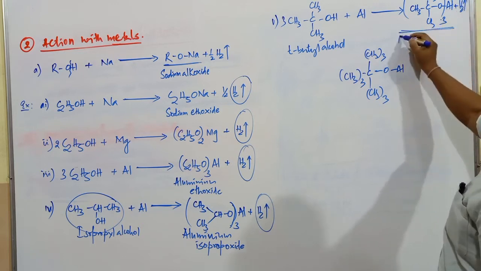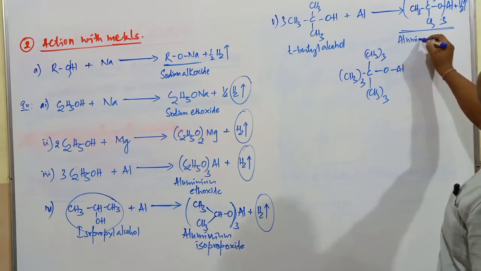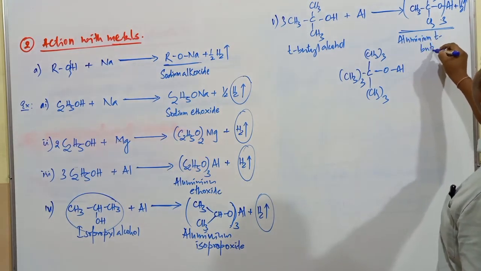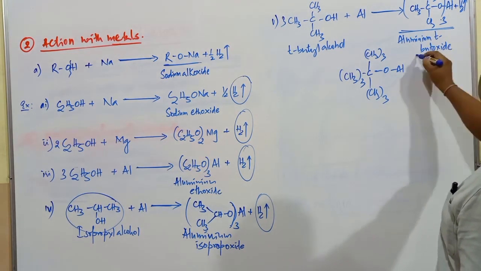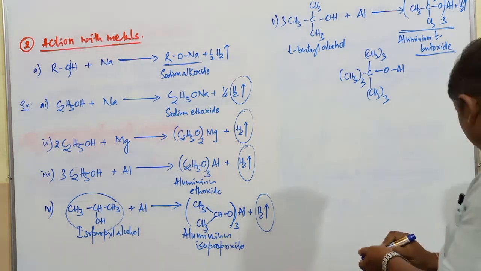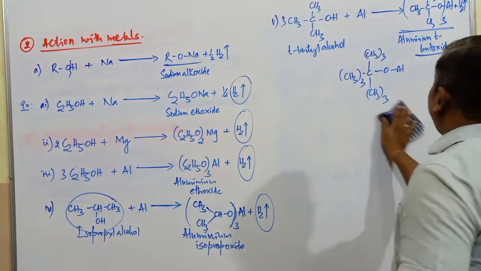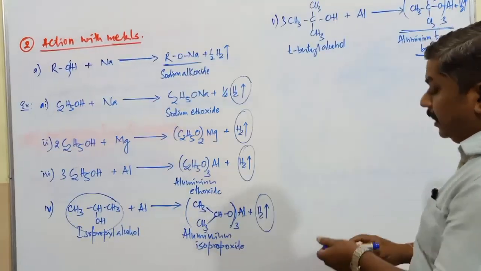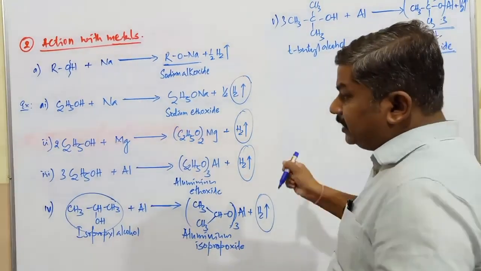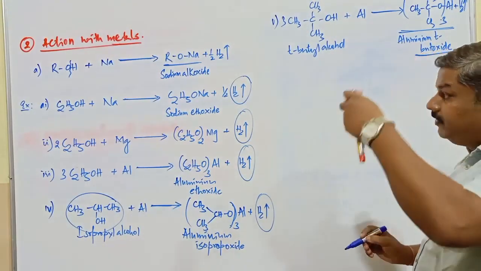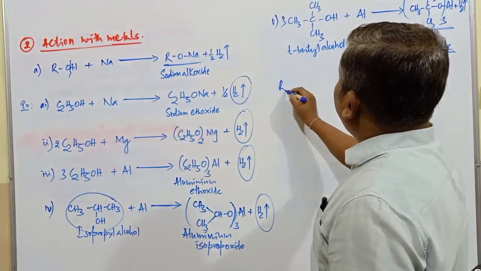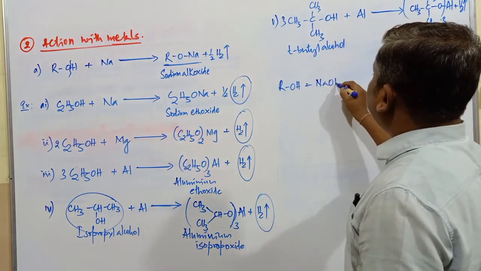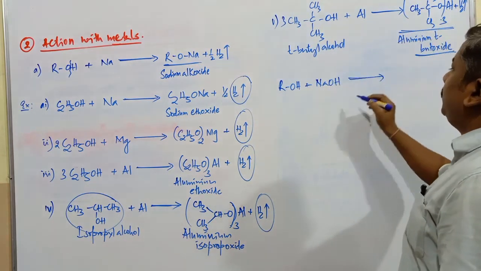What is the name of this compound? Here also it is aluminium tertiary butoxide. Aluminium tertiary butoxide, that is the compound produced in case of tertiary butyl alcohol. Whether these compounds react with aqueous alkalis, if I go with ROH plus sodium hydroxide, what reaction is going to be possible?